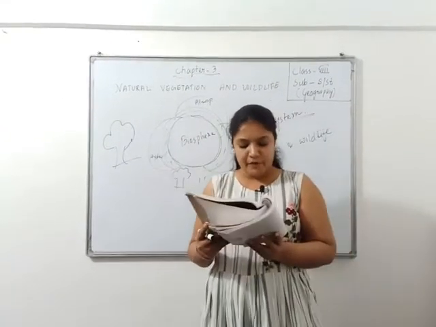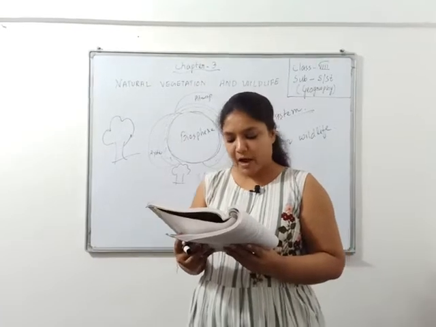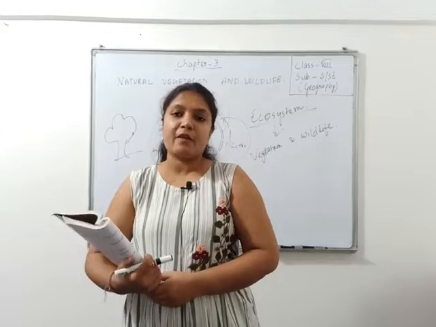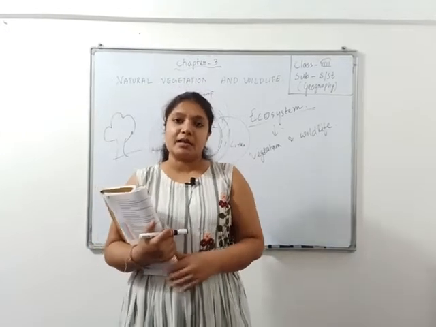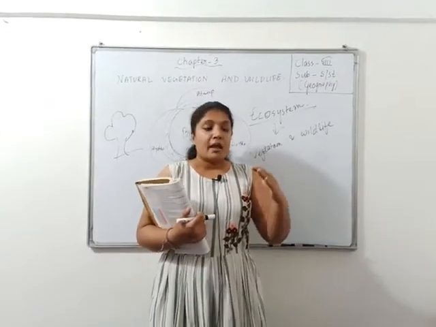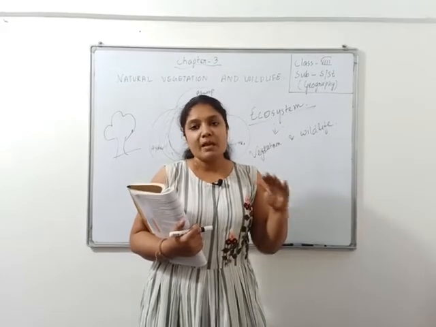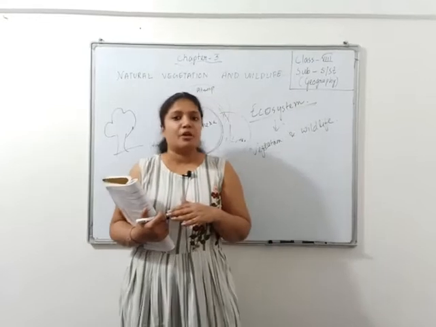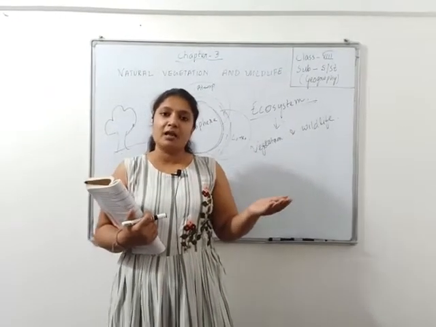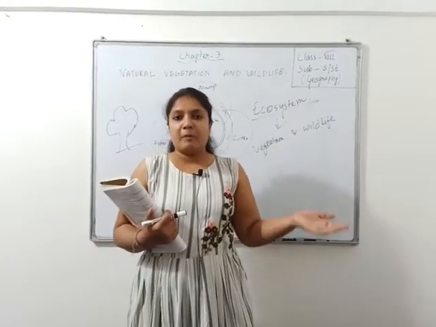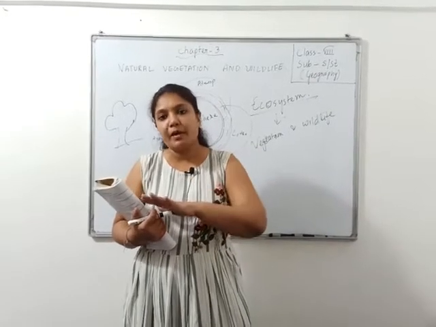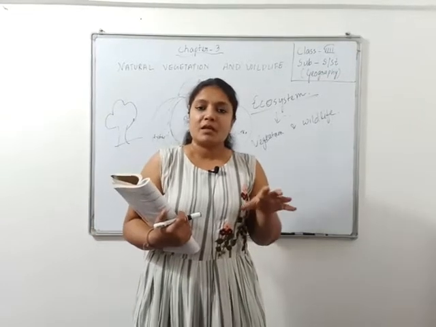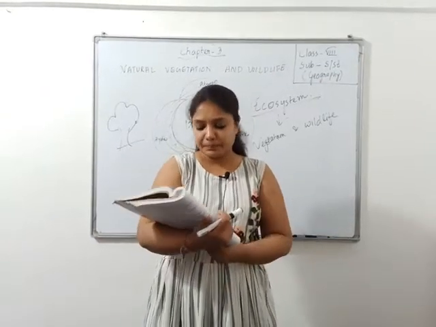Distribution of natural vegetation. Forests are generally classified on the basis of their climatic region. As I already told you, in every place the forest will not be the same. It will depend upon the climatic condition of that particular place. If it is a hot area, the forest will be different. If it is a rainy area, the forest will be different. The temperature of the place also decides what type of forest is going to be there, right?